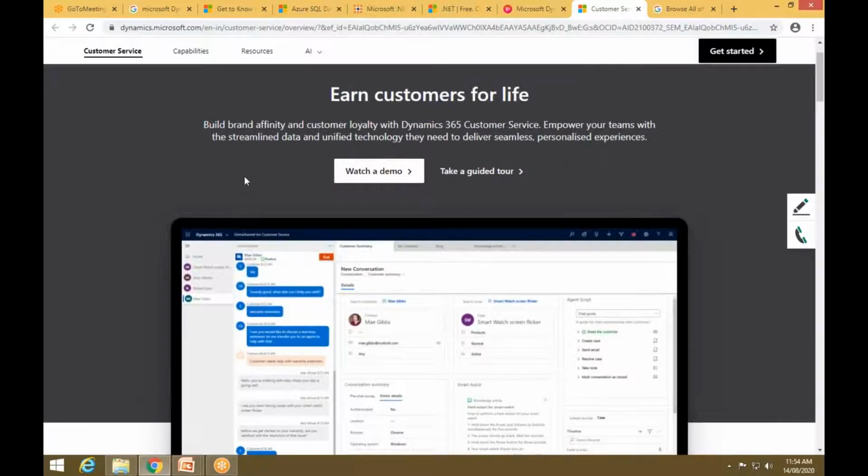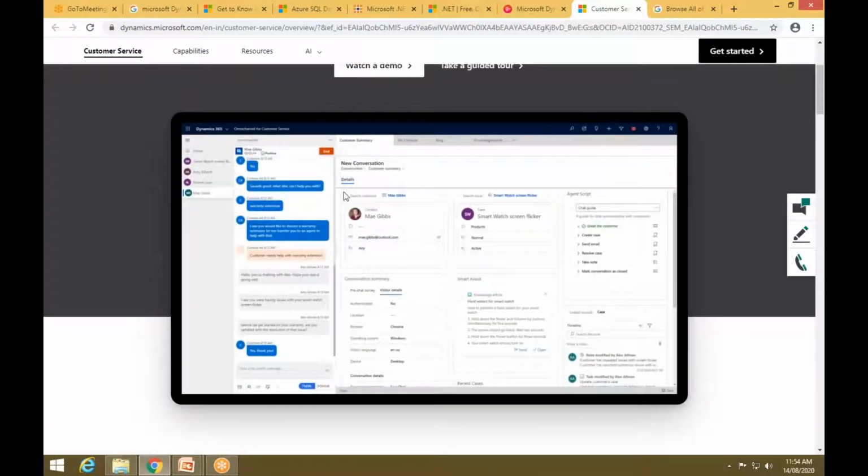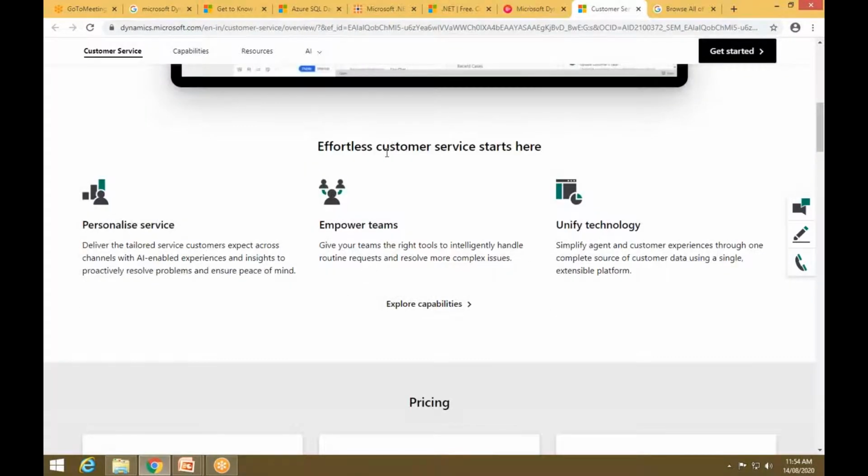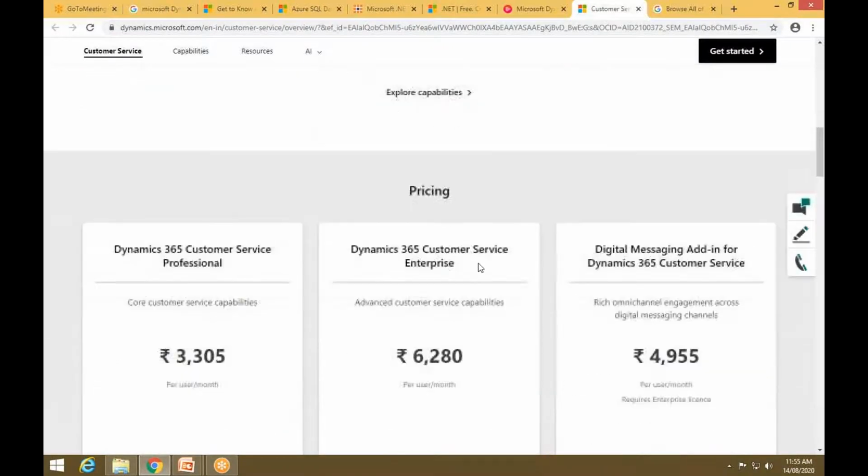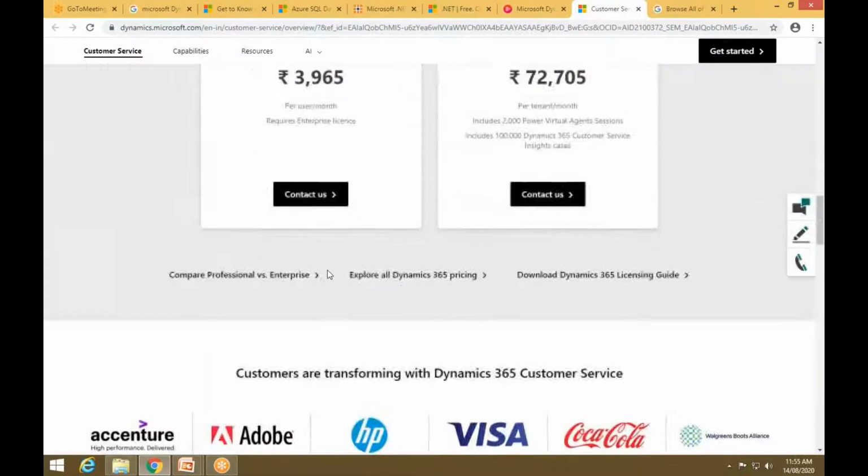The Dynamics CRM name is now 365. It is a version of the Dynamics CRM. You can see how to communicate with people and how to get feedback from the customers. Effortless customer service starts here. You can personalize your services, empower the teams, and you can unify technology also. Then you have the pricing over here, just let it be.